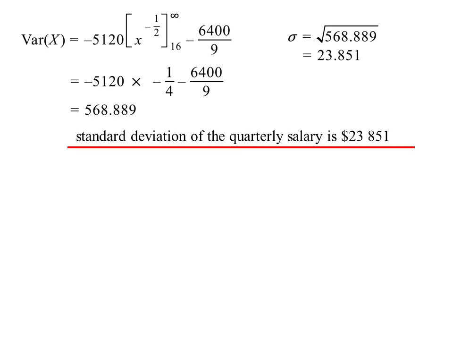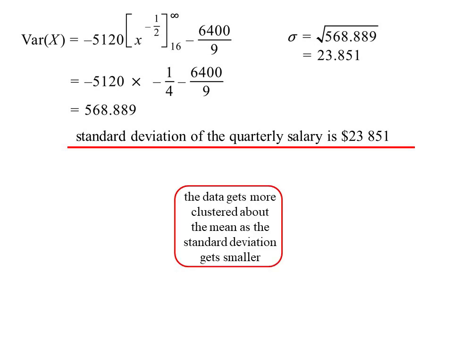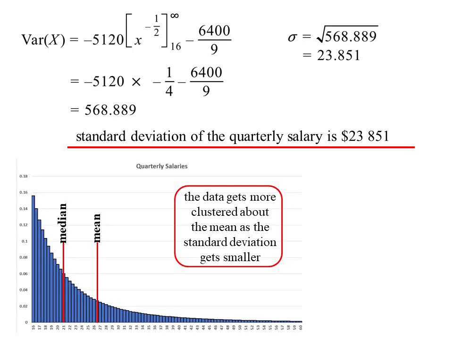What happens when you talk about spreads and you look at them? The data will get more clustered around the mean as the standard deviation gets smaller and smaller. So as that deviation gets smaller, you'll see the data pull in to the mean. That is the graph of our situation. Now you can see 23.851, as I said, a very large deviation, and you can certainly see the data here is not clustered around the mean. It's a long way from it. There's our median.